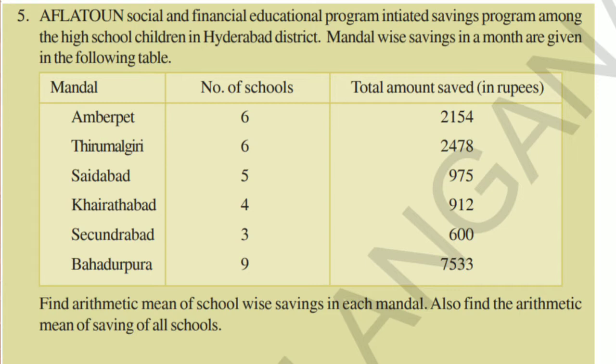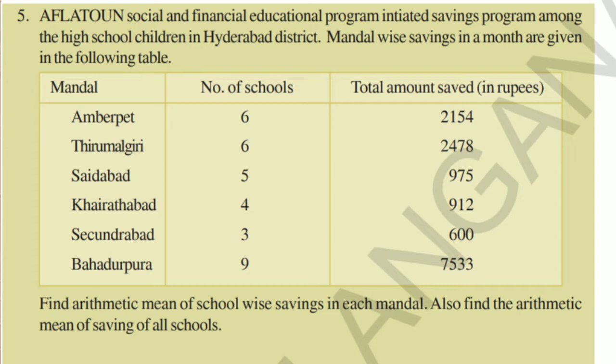Tirmalgiri Mandal, 6 schools, 2478 rupees saved. Saidabad, 5 schools, 975 rupees saved. And Karatabad Mandal, 4 schools, 912 rupees saved. Sikindrabad Mandal, 3 schools, total 600 rupees saved.